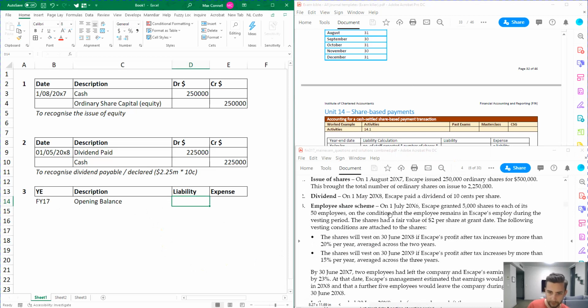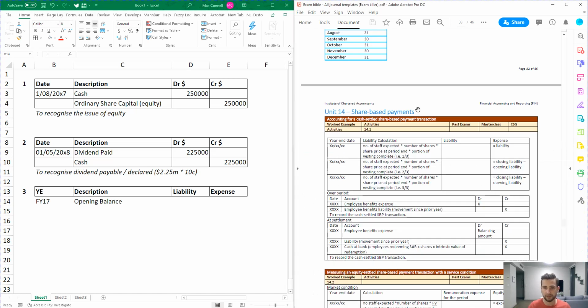So first of all, because the employee share scheme was issued in FY17, so 1 July 2016, we need to figure out what the closing balance was at FY17. And we know that the scheme is either going to be 2 years long or 3 years long, because it says here, the shares will vest in 2018, i.e. 1 year later, if the profit after tax increases by more than 20% a year, average across the 2 years. Okay, if that's the case, then the shares vest in year 2, that's it. The share scheme is done, gets paid out then. However, if they don't reach that target, then it's pushed out to year 3, and then it's averaged over 3 years. So it really depends on the company's expectations as to whether the company will meet that target as well.